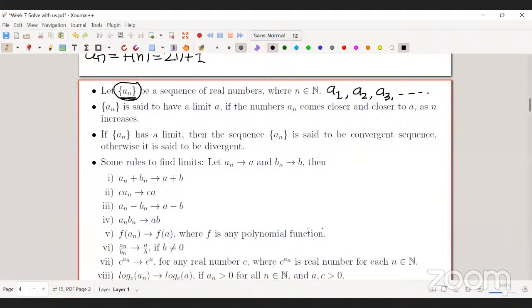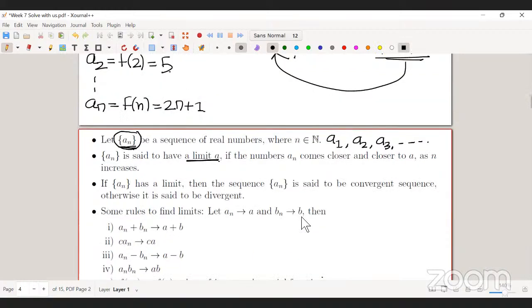So when can I say that the sequence an has a limit a? I can say that the sequence has a limit a if the numbers of the sequence come closer and closer to a once you increase the value of n.